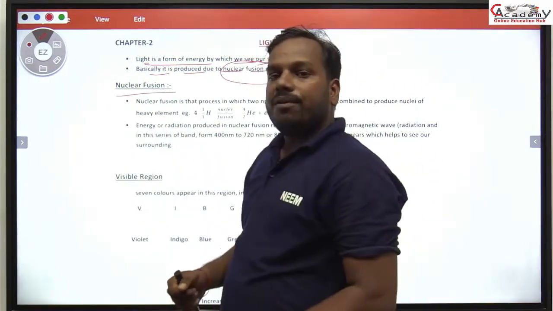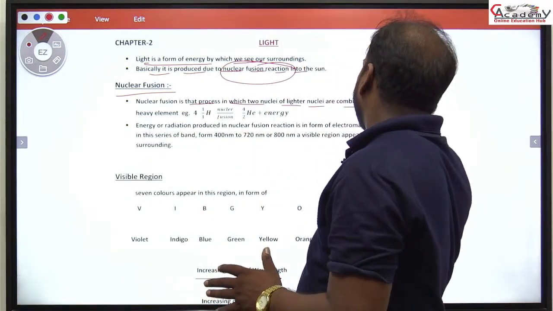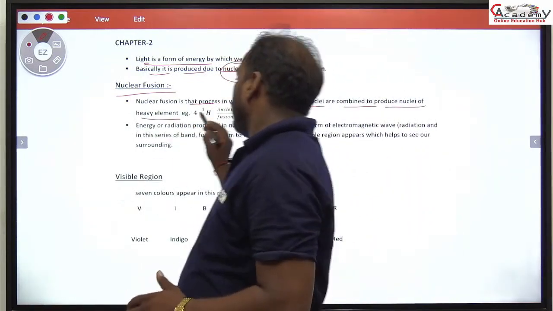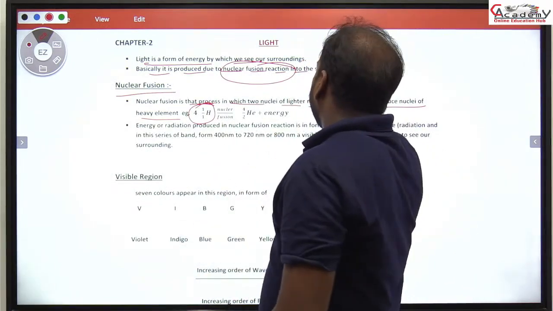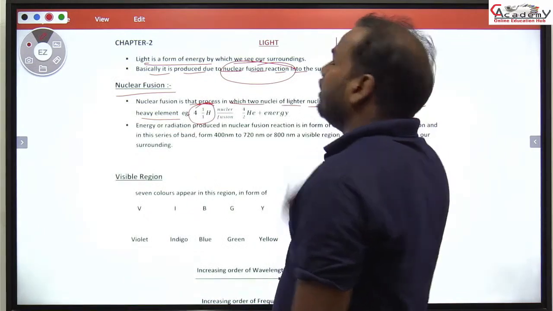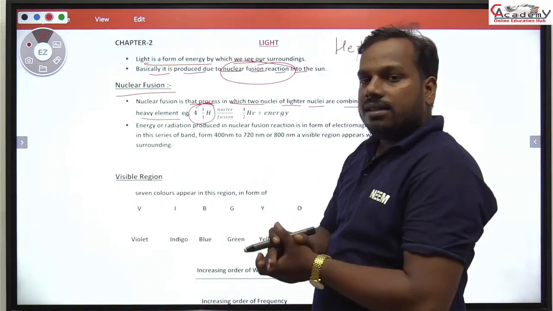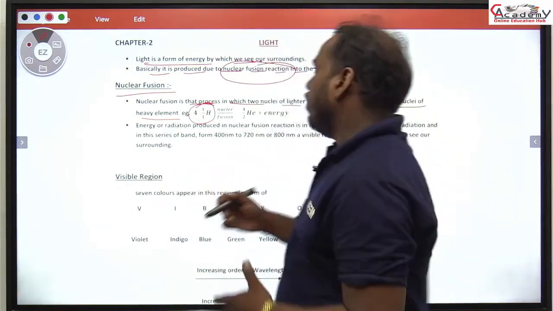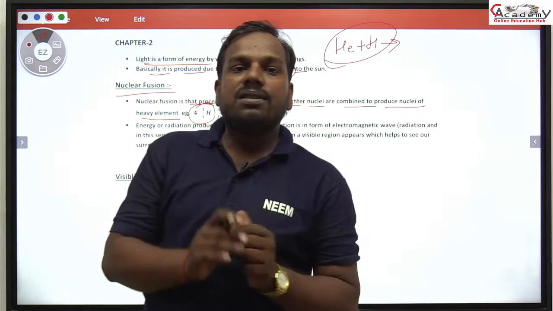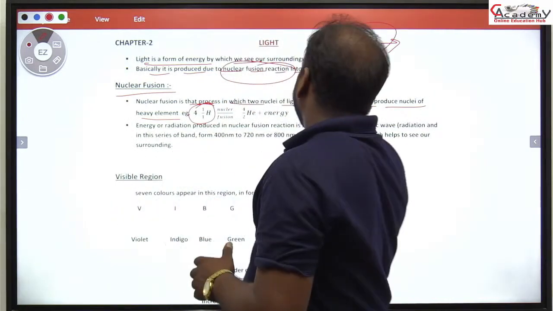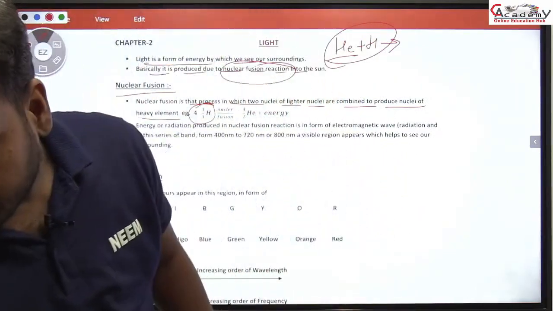What is the nuclear fission? Nuclear fission is the process in which two lighter nuclei combine to produce the nucleus of a heavier element, that is helium. Hydrogen and helium combine together, then it produces energy, and this energy reaches the earth in the form of light. In the combination, the nuclear fission of hydrogen and helium produces the light. Is that clear or not?